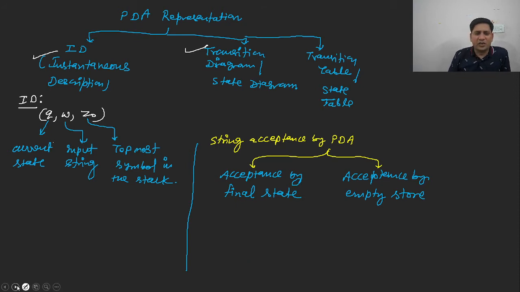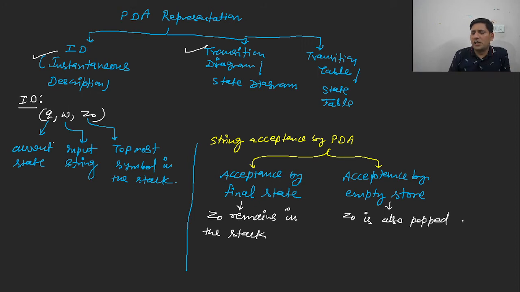So Tejas, I think you are there. So what is the difference between these two? Acceptance by final state means Z0, that is the initial pushdown symbol, remains in the stack. And in case of acceptance by empty store, Z0 is also popped from the stack.